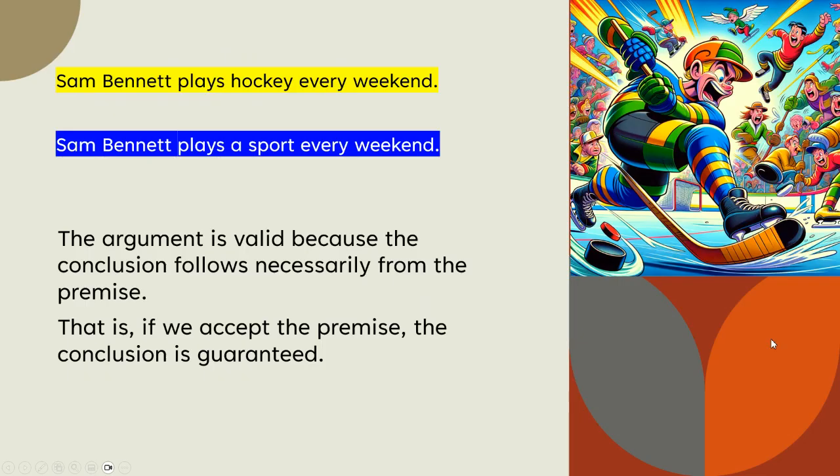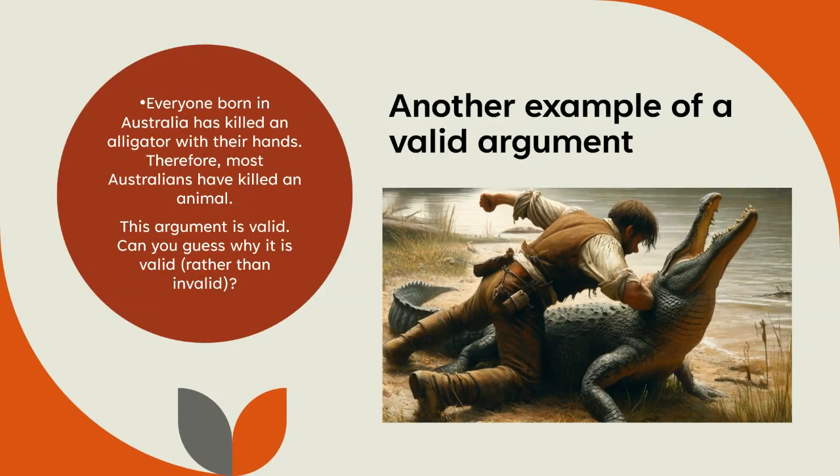Here's how you can tell that it's valid. You first separate the premise from the conclusion. The premise is in yellow, conclusion is in blue. Then you accept the premise, and you ask yourself if the conclusion is guaranteed. When you accept the premise that I play hockey every weekend, it's guaranteed that I play a sport every weekend. That's why it's valid. We'll do more, don't worry.